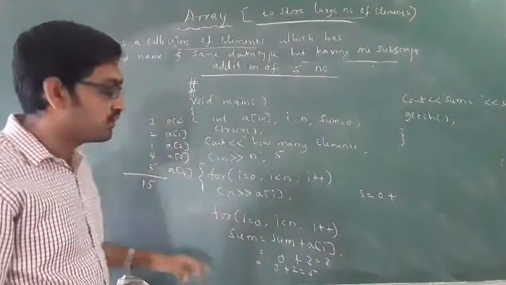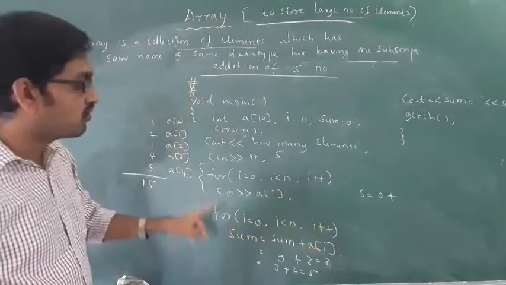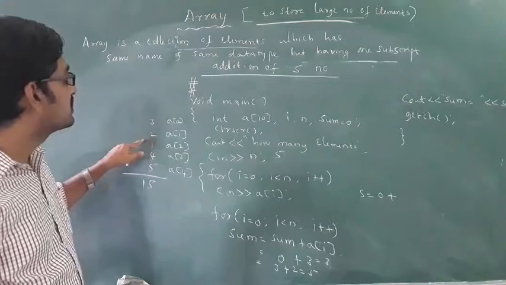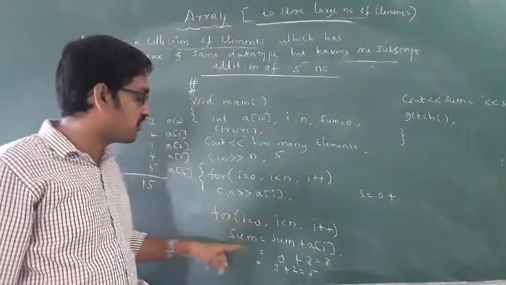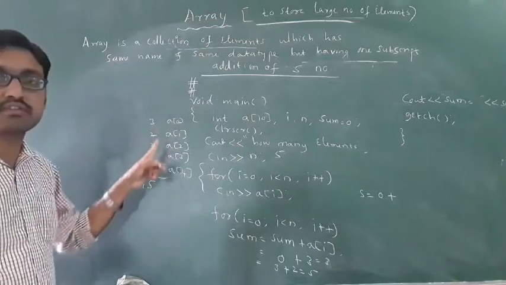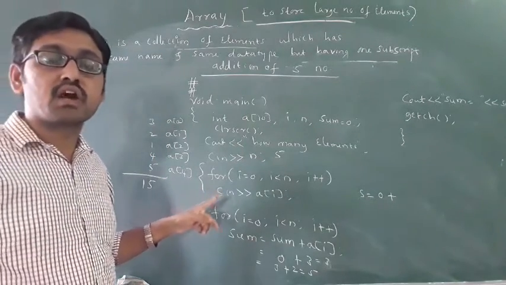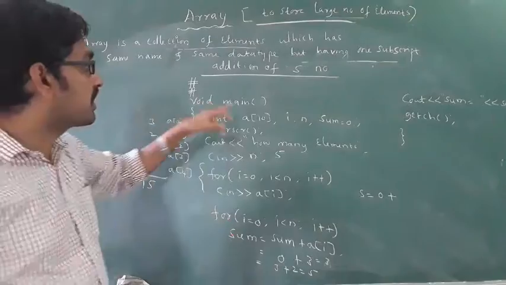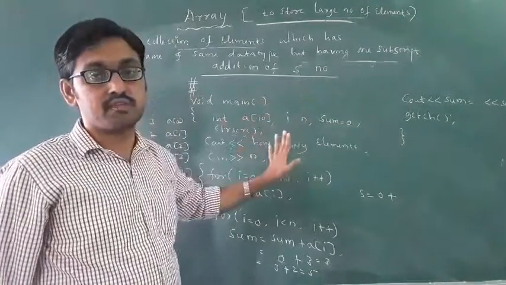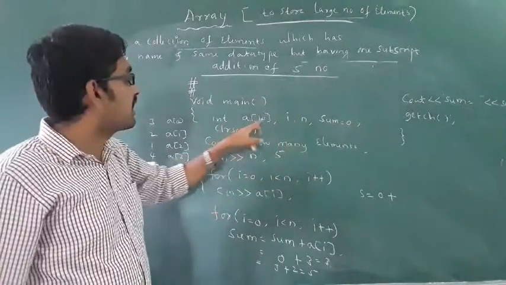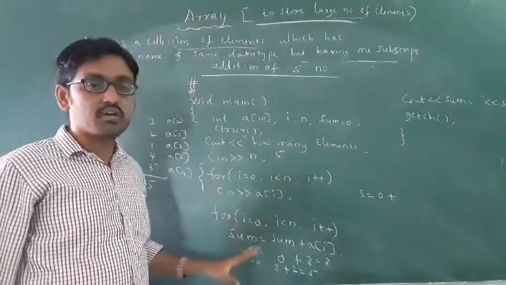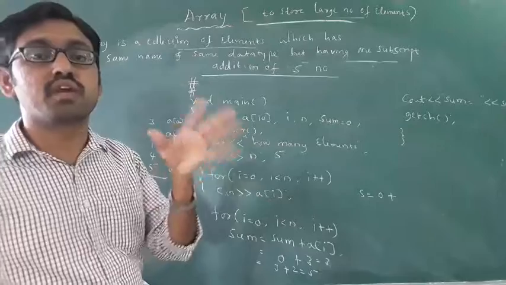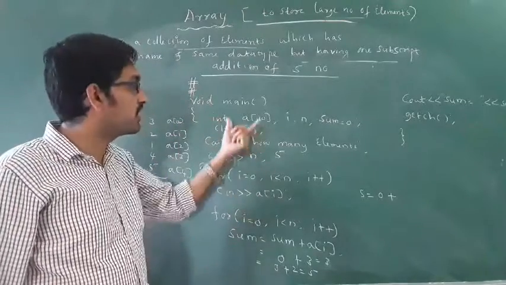If you do not give the fourth element, you only get this much, the answer 3. If you use a for loop, you get the correct answer. This is how to do addition of 5 numbers. You can do addition of 100 numbers also. Take A of 100 here, 100 elements. Easily you can do the addition of 100 numbers by using the array.